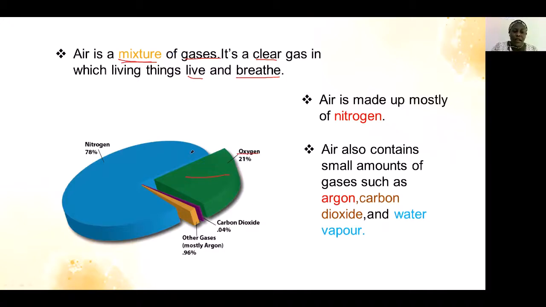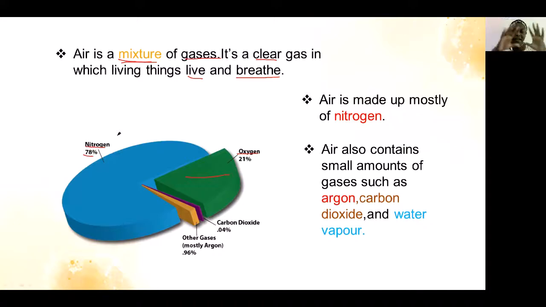Now, in the air, we have nitrogen. N-I-T-R-O-G-E-N. Nitrogen. You see here, students, nitrogen is 78%, meaning that nitrogen takes the largest amount of gas in the air.